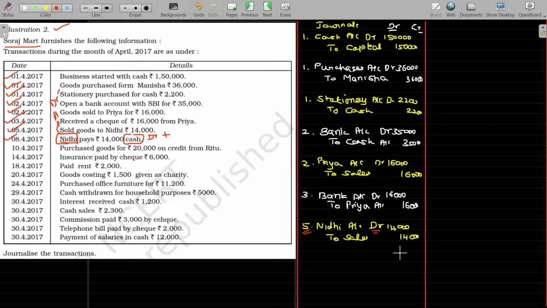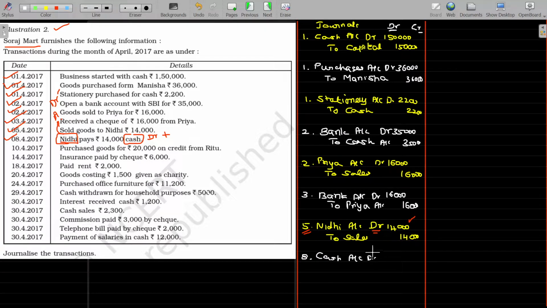So, Nidhi has to pay 14,000 rupees on 8th April. Nidhi settled that 14, so automatically the balance will be 0. 14 is the debit balance. On payment, it should be reduced. So, 14 minus 14 is 0. Hereafter, nothing is recoverable from Nidhi. So, on 8th, the entry being we get the cash. Cash is by default debit. As it increases, again you have to debit it. So, cash account debit.